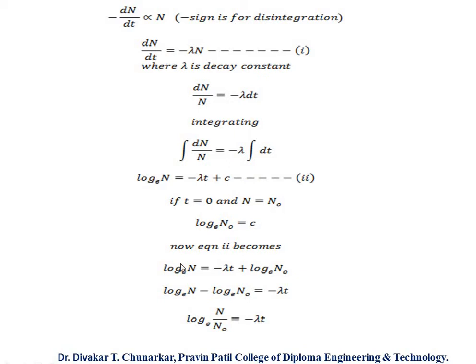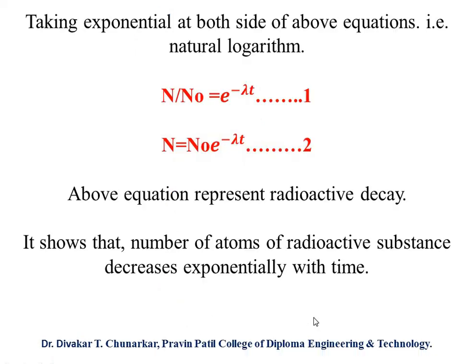Keep in mind, children, here we have put the value of c, which is log N0 to the base e. So log N to the base e minus log N0 to the base e equals minus lambda t. So log N upon N0 equals minus lambda t.